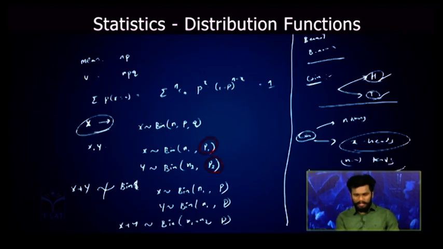So in this case, x plus y will not follow binomial distribution. In the second case, x follows binomial distribution with n1 comma p, and y follows binomial distribution with n2 comma p. That is, the probability of success is constant. Then x plus y will follow binomial distribution with n1 plus n2 number of trials and p as the probability of success.